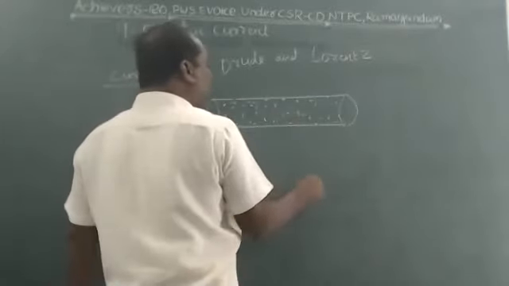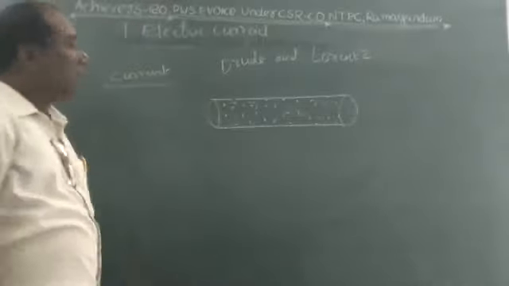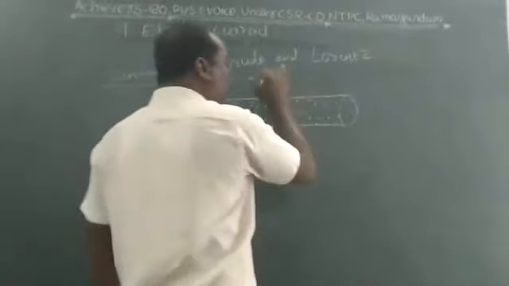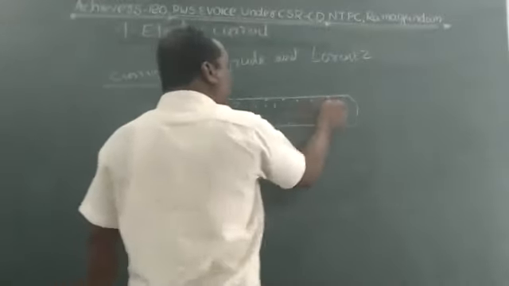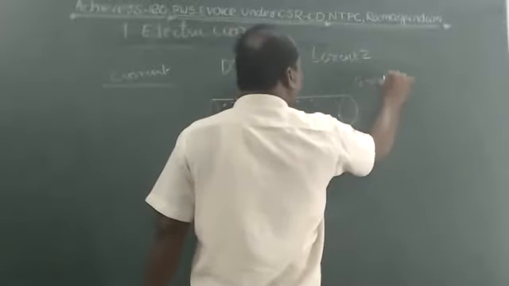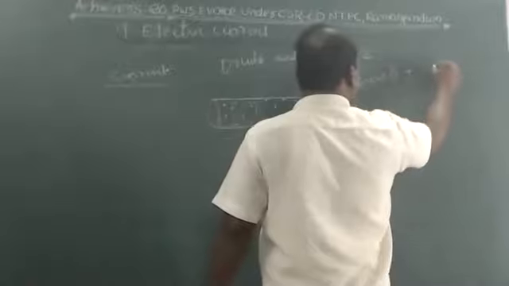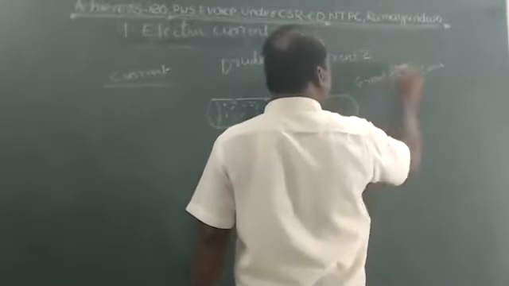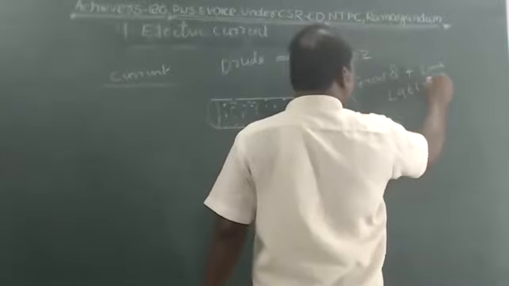In these places, the positive ions are located. Positive ions are fixed in these locations. The group of positive ions in the conductor is called a lattice. L-A-T-T-I-C, lattice.